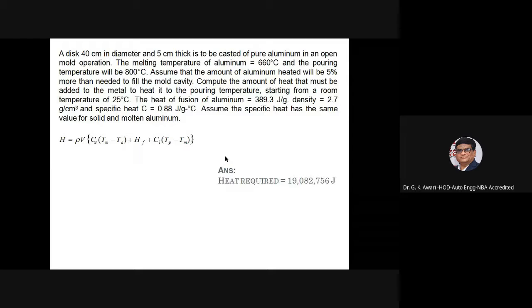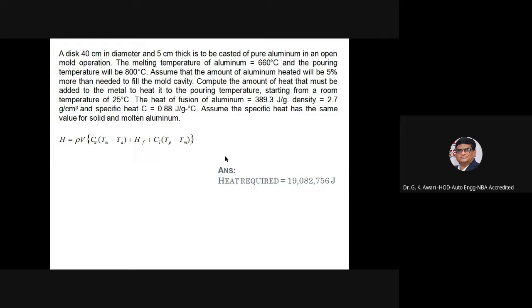So let us look at one numerical question. A disc is given, 40 centimeter in diameter and 5 centimeter thick. It is to be cast of pure aluminum in an open mold operation.